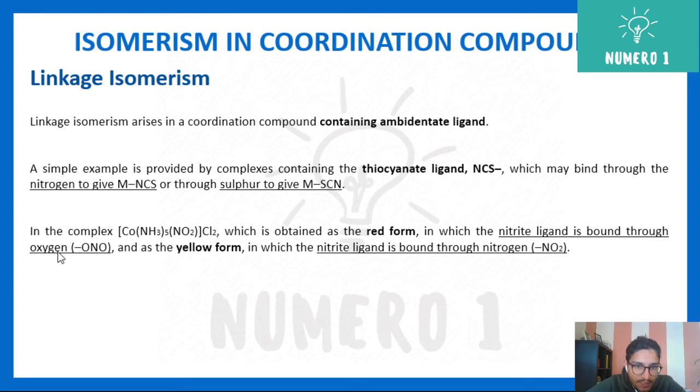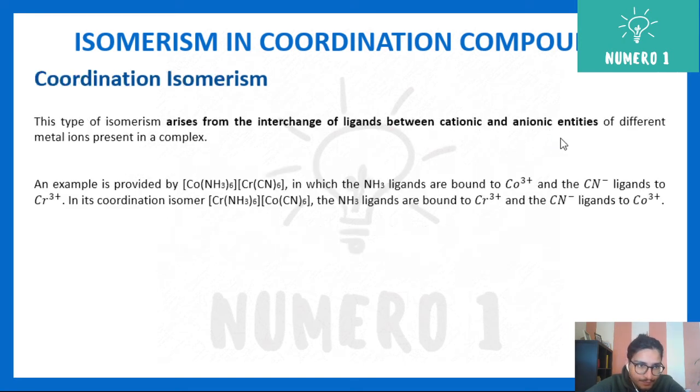So if it does that, it will be a red form, and the yellow form will be when your nitrogen gives the electron. Note that the red form is when oxygen gives the electron, and the yellow form is the one in which the nitrite ligand is bound through nitrogen. So there are two possible cases. It is happening only when there is an ambidentate ligand, otherwise no.